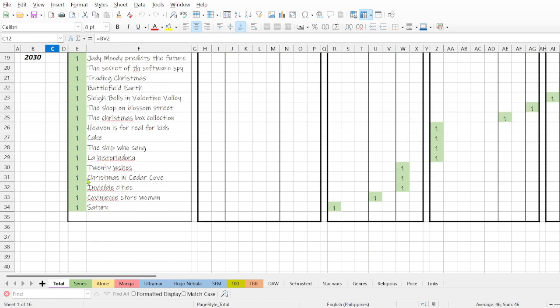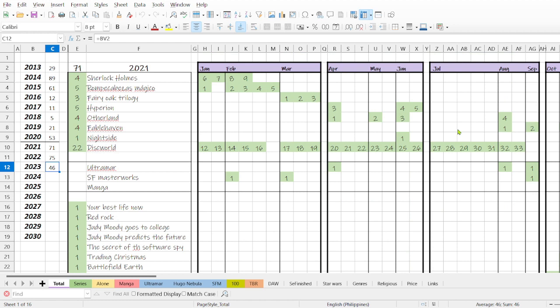So why the color green? Because I just mark green when I have finished reading the book. So imagine that, I don't know, Hyperion is 6, 7 books. If they don't have the green color, it means that I haven't read them yet. And this is automatic. I think when I change this number 71, it will change here immediately, and then I can count the total and see if I'm correct or not.